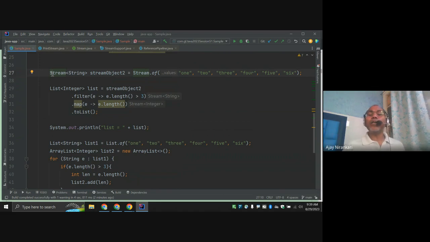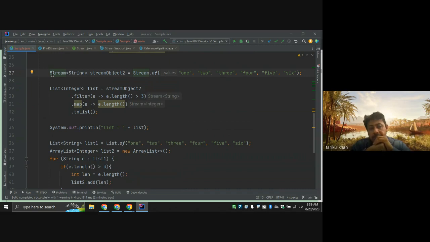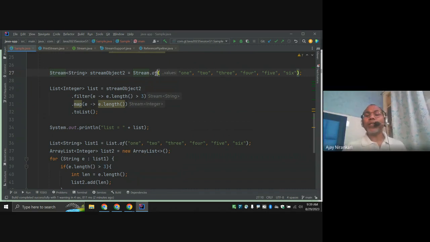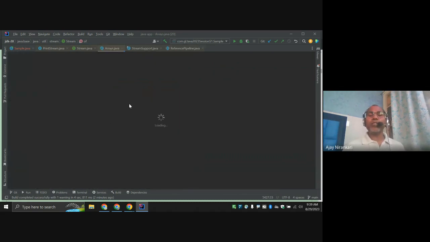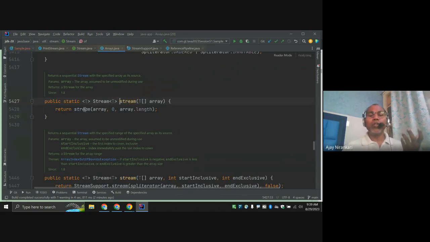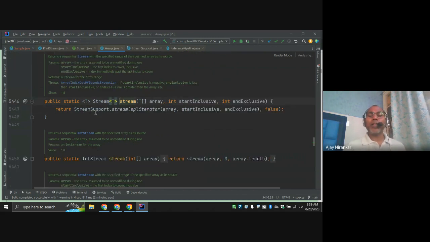That means we need some implementation class, right? So this of method does it internally for you. The of methods receive some values. Internally they create Arrays.stream, and notice this Arrays.stream is going to call another stream, and this is the list supported stream.